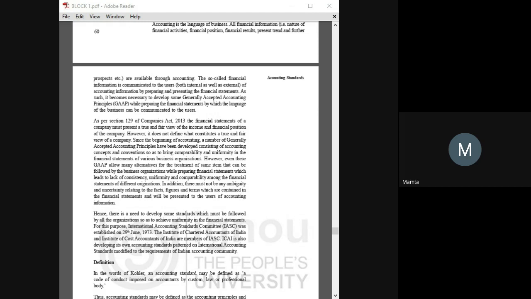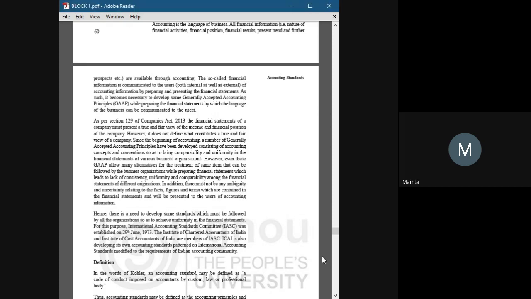We have mainly three types of rules. First is GAAP, and its full form is Generally Accepted Accounting Principles. It's given by IFRS, which is International Financial Reporting Standards. Almost 120 plus countries follow this concept, the IFRS and GAAP concept. 120 plus countries worldwide have accepted this.